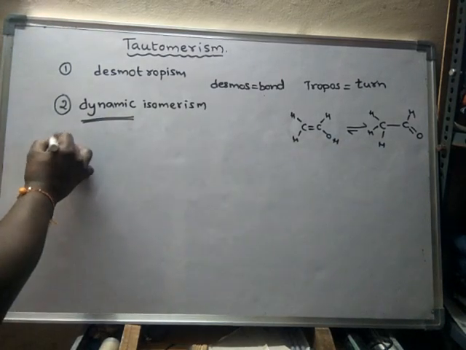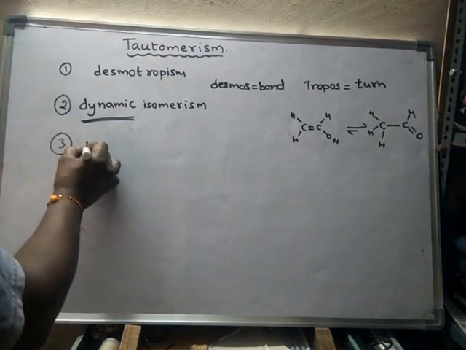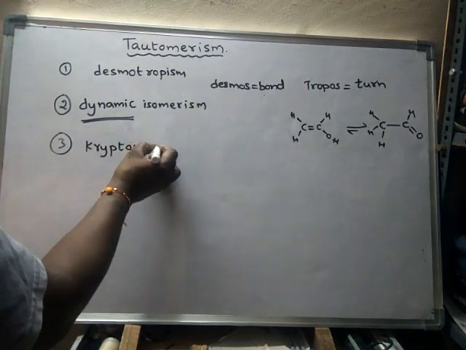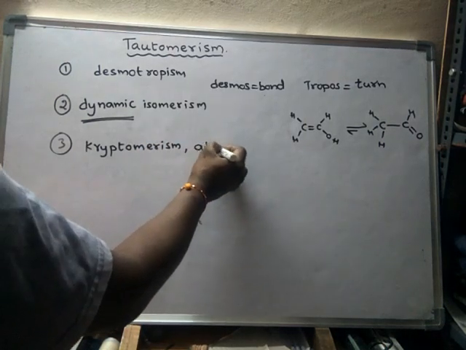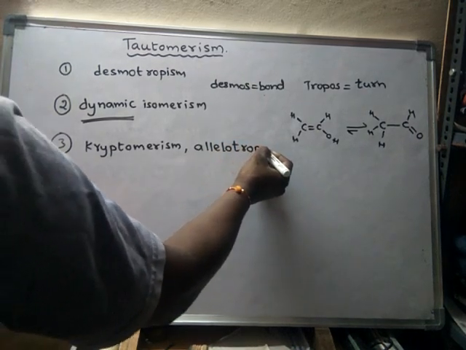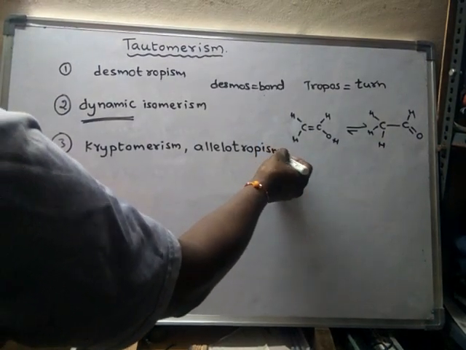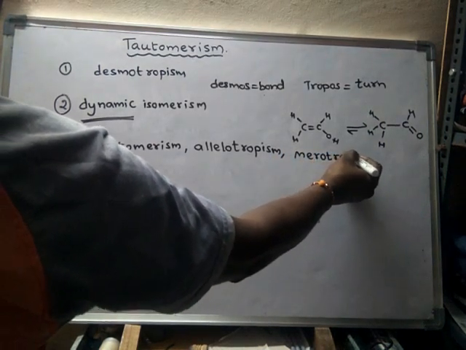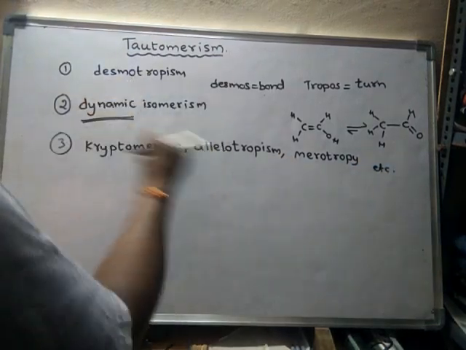Some other names are also given to this one: cryptomerism, allelotropy, or else allelotropism, mirotropy, etc. So mainly these names are mentioned in all the books.